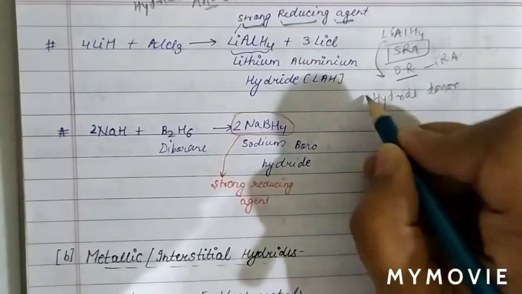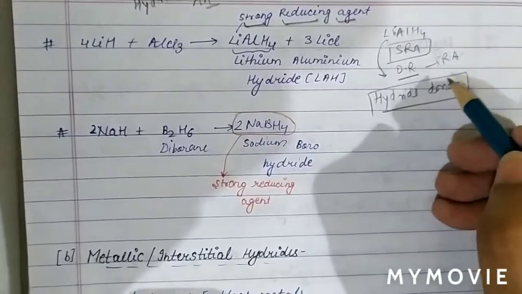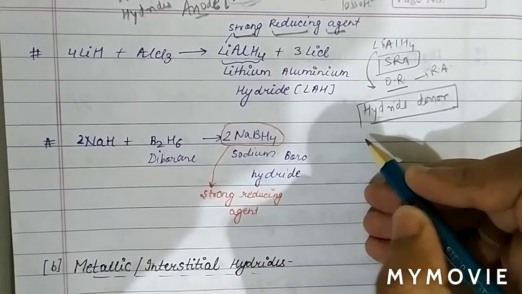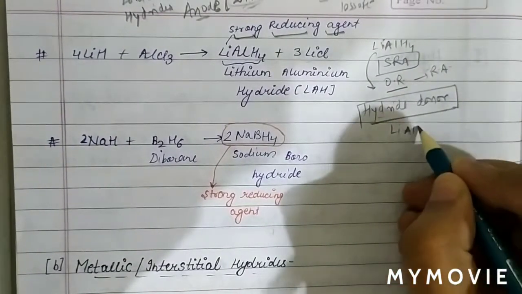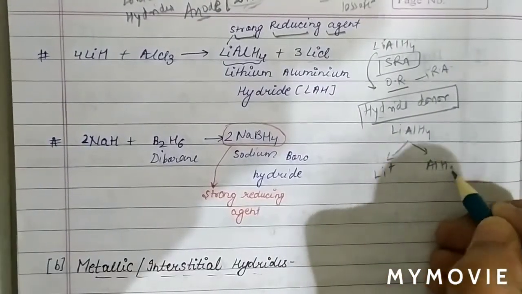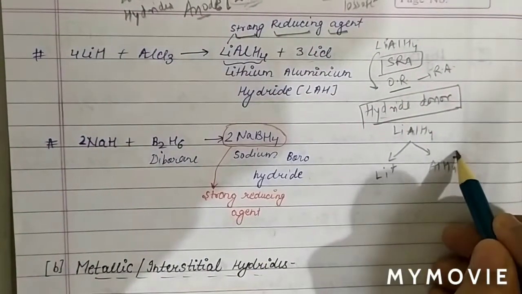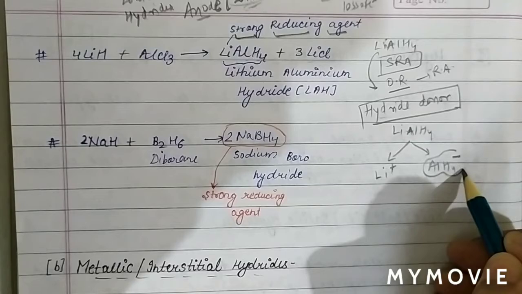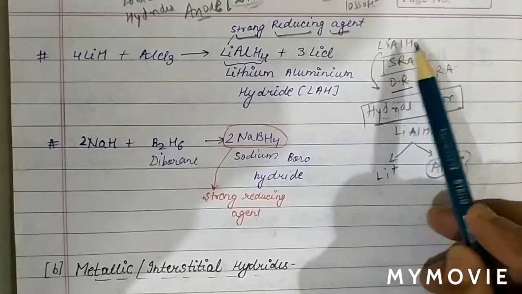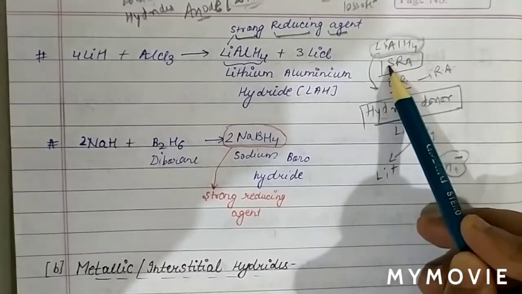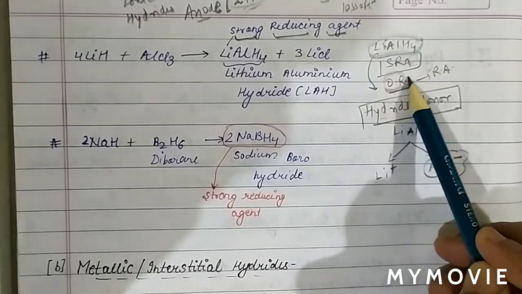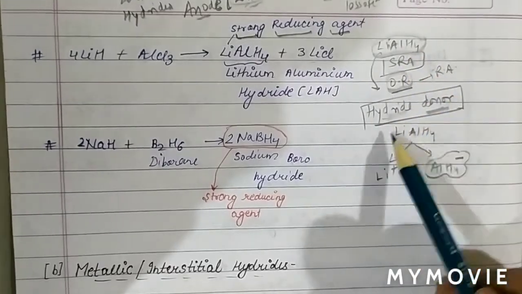So the reduction process by lithium aluminum hydride is through hydride donation. We can also see that when lithium aluminum hydride breaks, it forms Li+ and AlH4-. So basically, it donates its hydride ion from the AlH4- ion. Therefore, we call lithium aluminum hydride a strong reducing agent, and it is used in many organic reactions because it is a good hydride donor.